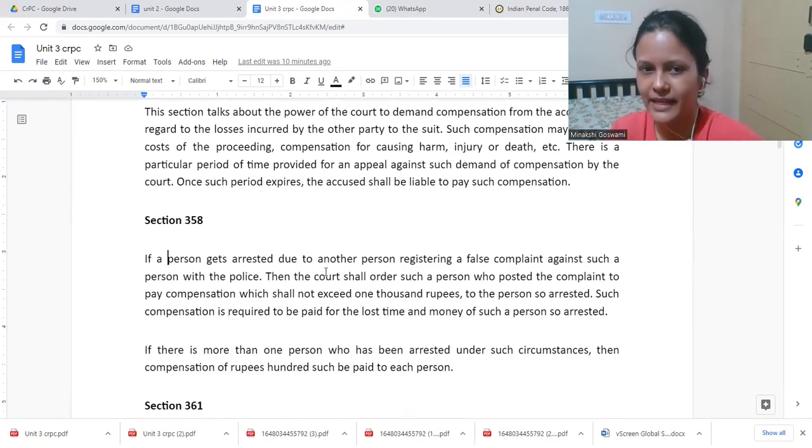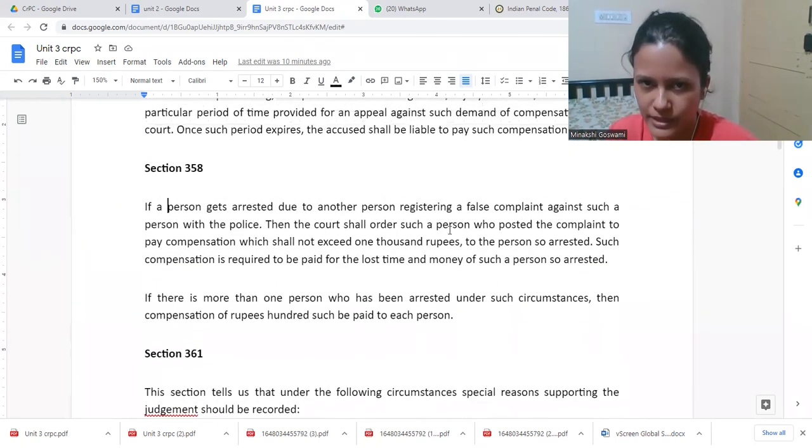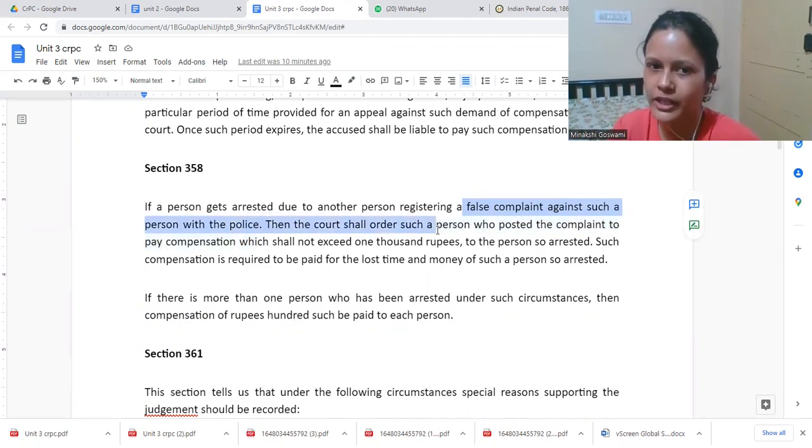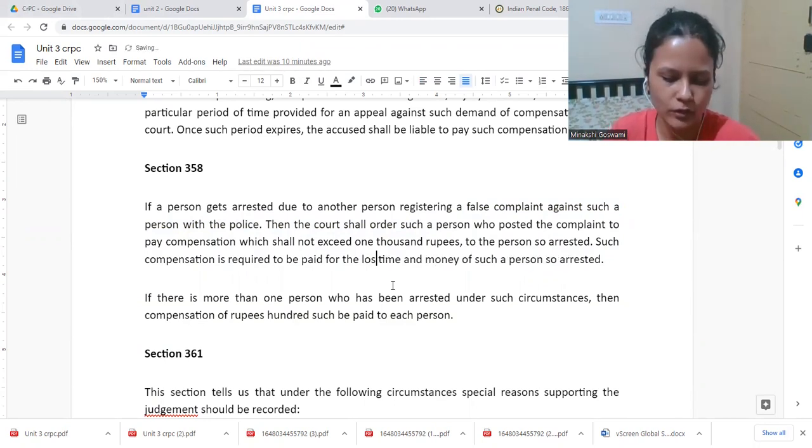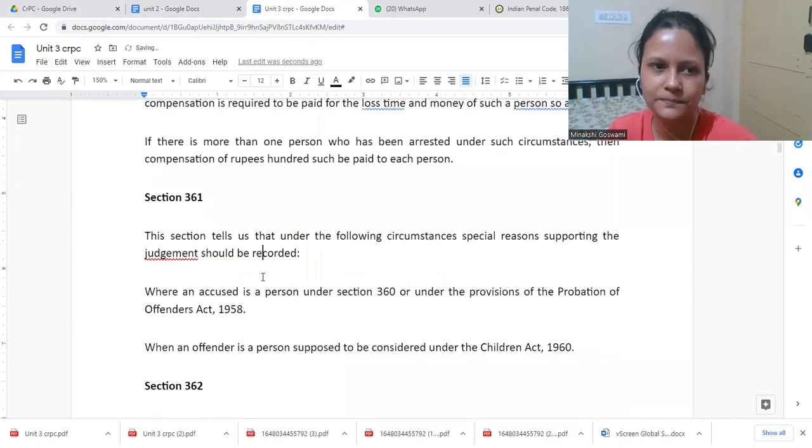If a person gets arrested due to another person registering a false complaint against such a person with the police, then the court shall order such a person who posted the complaint to pay compensation, which shall not exceed 1,000 rupees, to the person who is so arrested. Such compensation is required to be paid for the loss of time and money of such person. Unnecessarily, if someone is being arrested, for that also compensation might be paid.